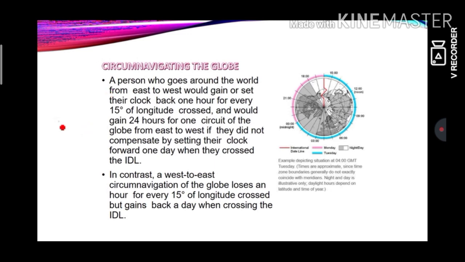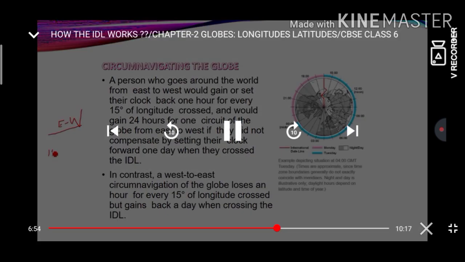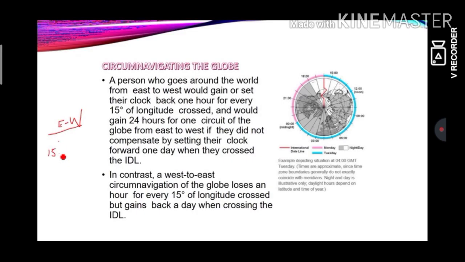Now if you are traveling from east to west, I'll explain later. You have to set your clock back 1 hour for every 15 degree. Every 15 degree you cross, you have to minus 1 hour. And when you cross the dateline, forward 1 day, 24 hours. Forward 24 hours when you cross the international dateline, if you are traveling from east to west.